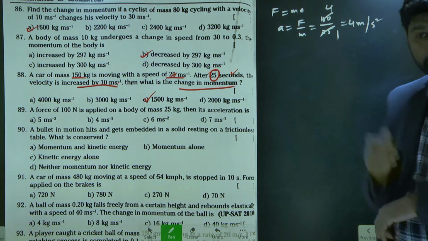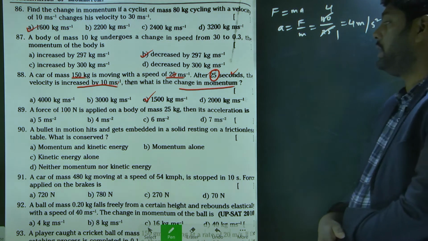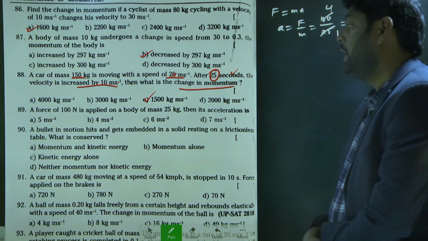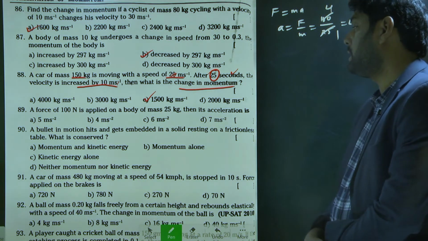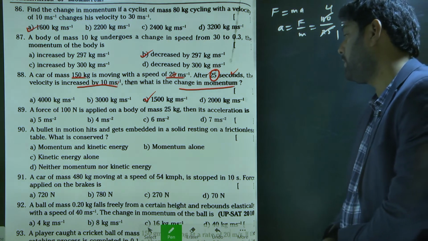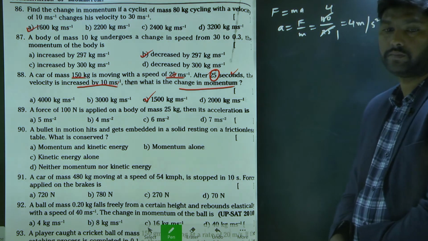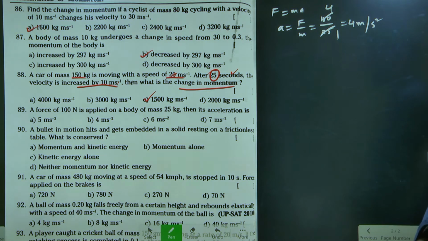Yes, sir. Next, option D. A bullet in motion hits and gets embedded in a solid resting on a frictionless table. What is conserved? In this case, what is conserved?